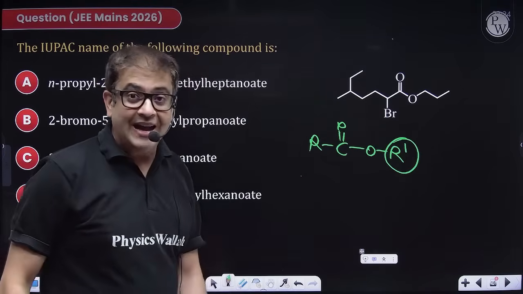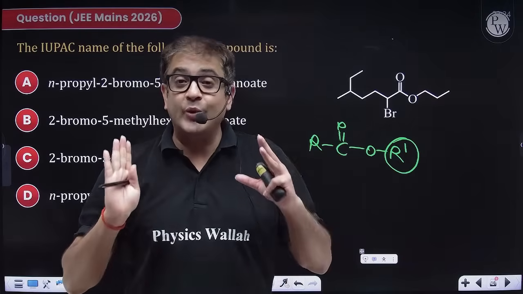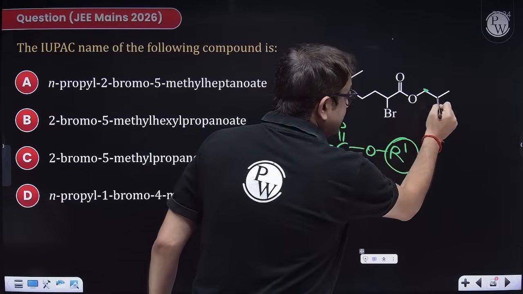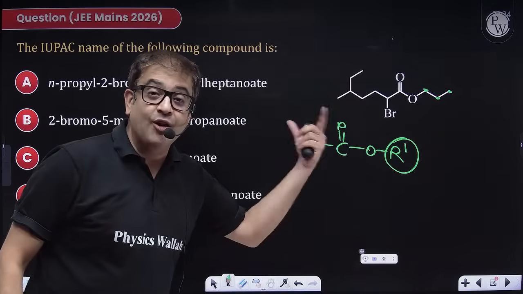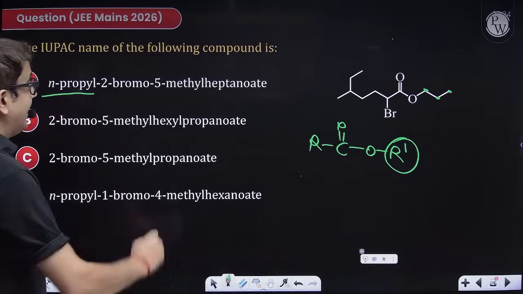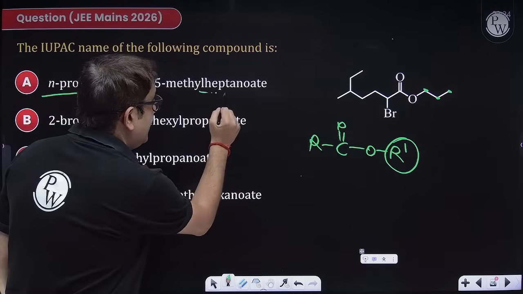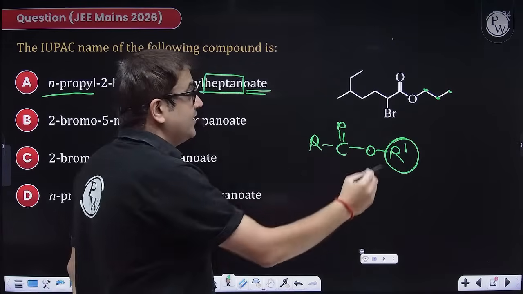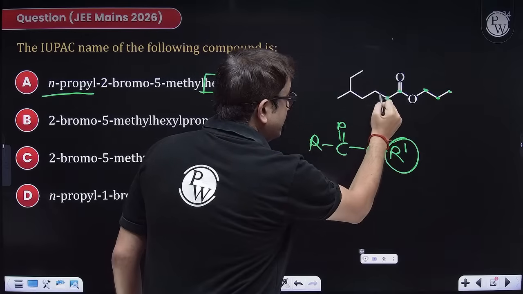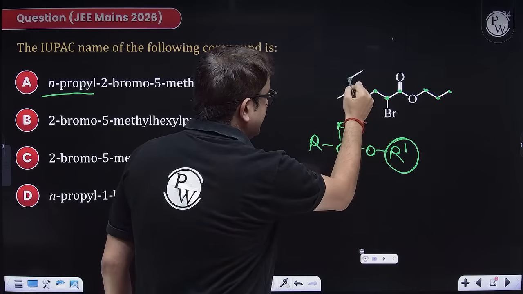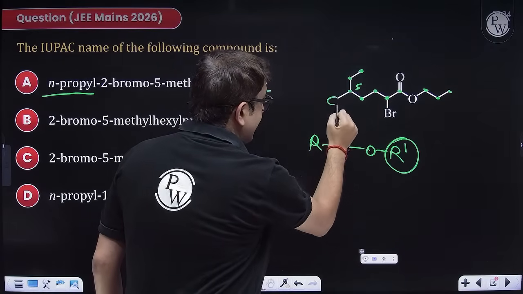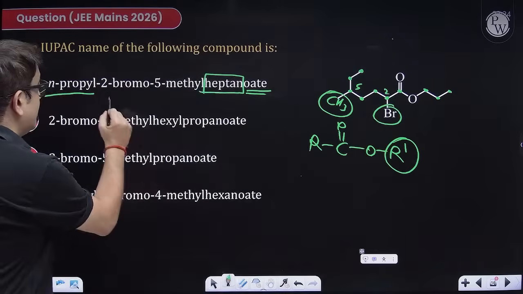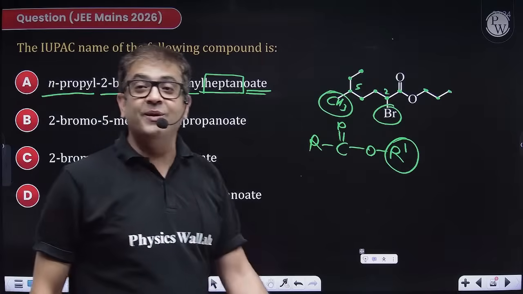First you name this branch without any sequence rule, without any alphabetization. So in this ester, what is that branch? That branch is a 3 carbon propyl, so it's a normal propyl group. Now what is the main chain? Main chain is hept and it is saturated with suffix oate. That means it's an ester. So let us count the carbon: 1, 2, 3, 4, 5, 6 and 7. The fifth carbon has a methyl branch and the second carbon has a bromine branch. So 2 bromo and 5 methyl. I hope it is clear to everybody.